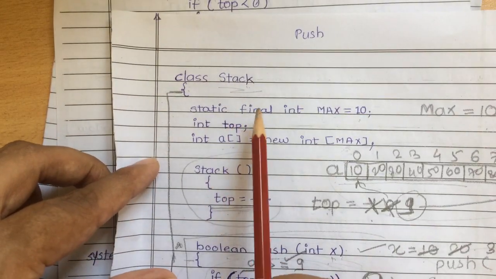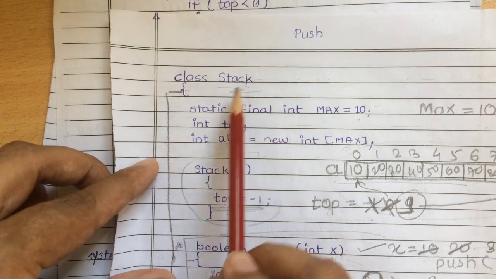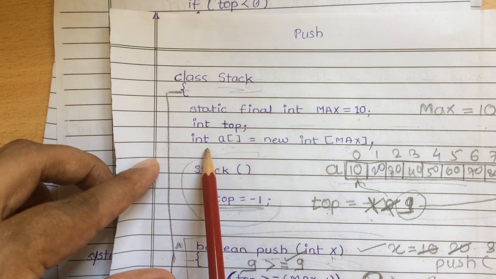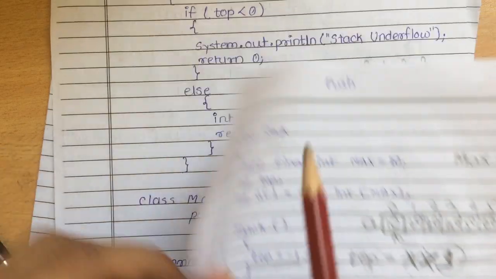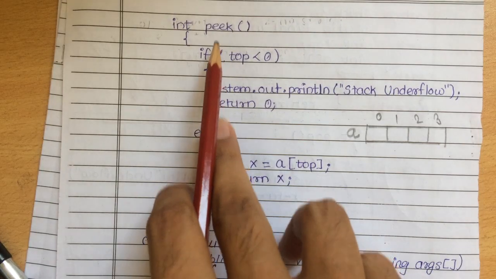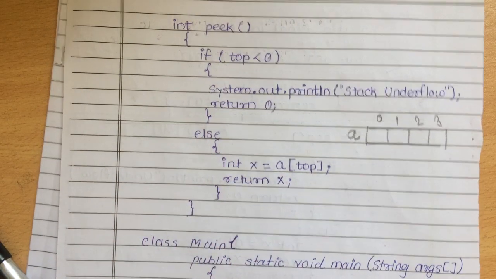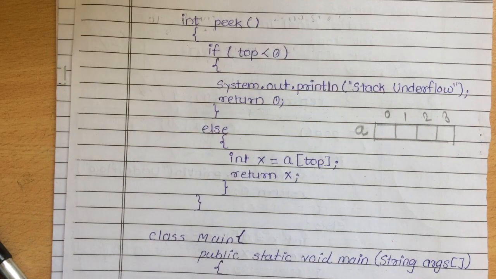I have not written the class stack, the static max and these variables, I have just directly started with this peek function. The main thing is to understand how this peek operates.